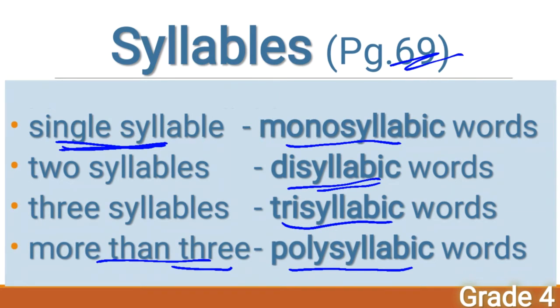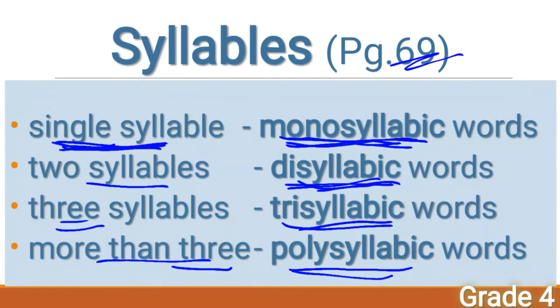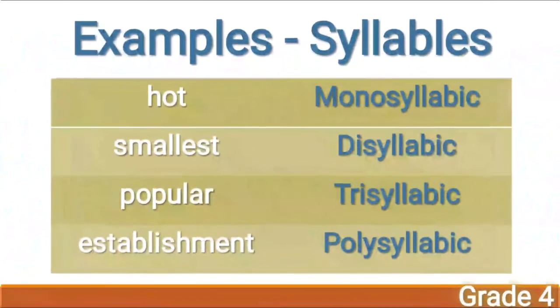Single syllable, monosyllabic; 2, disyllabic; 3, trisyllabic; more than 3, polysyllabic. Do you understand? Keep it in your mind, don't forget. Once again, let's learn that single is monosyllabic, 2 is disyllabic, 3 is trisyllabic, and more than 3 syllables are called polysyllabic. Do you understand now? That's good, my dear children.